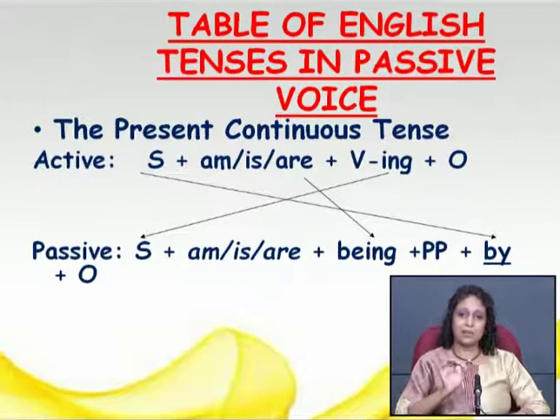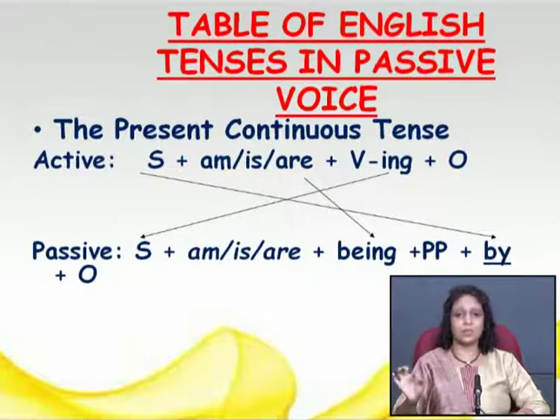And then we change the verb into past participle. So the verb with ing form in active voice will be changed into past participle in passive voice. And here we will add one more word, that is being, right?